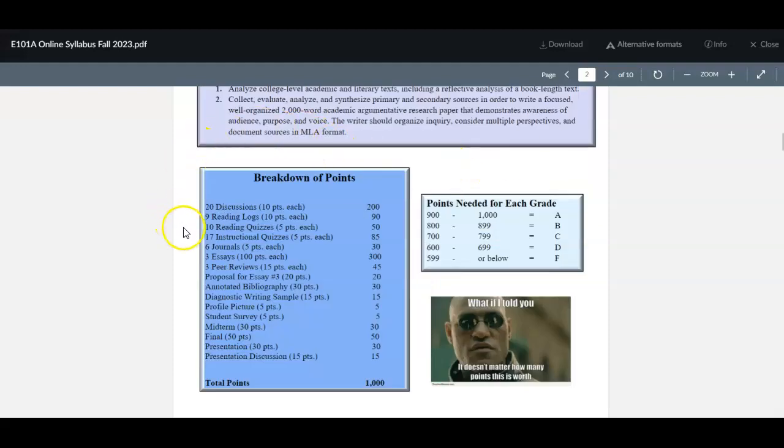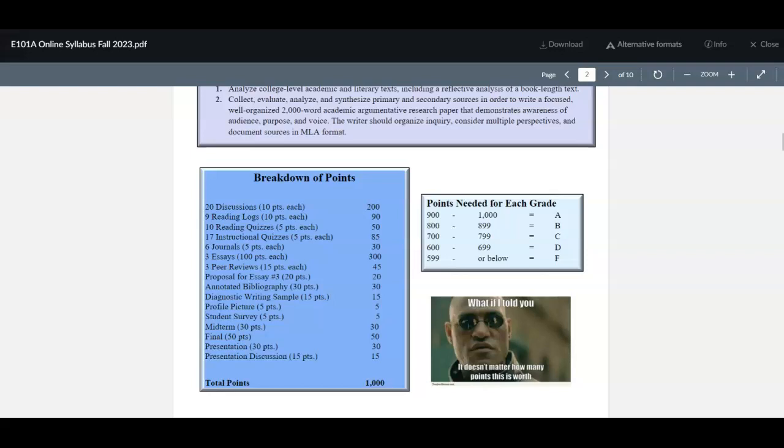Here is a breakdown of points. These are all of the assignments that will be covered in class and how much each one is worth. I want you to pay attention to this because I do base grades off of the number of points a student has at the end of the semester and not the percentage. Although it does tend to work out, 70%, 700 points, but just keep track of your points. And that way you're seeing how your grade builds over the semester.